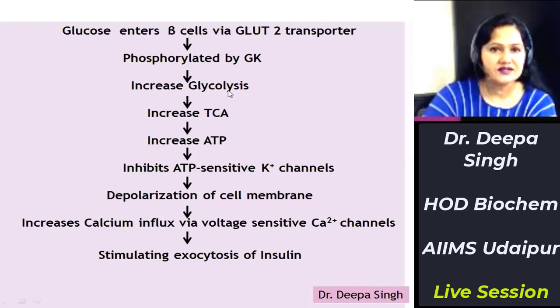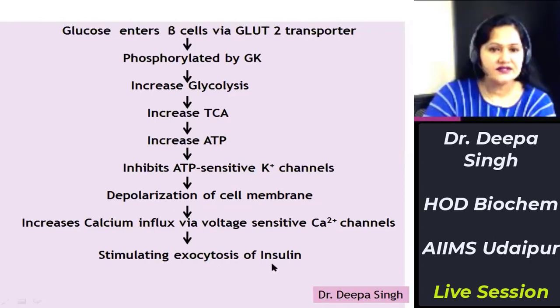There will be increased glycolysis, which will lead to increased TCA cycle, thus increased production of ATP. Once ATP is produced in increased amount, it will inhibit ATP sensitive K+ channels, causing depolarization of the cell membrane, resulting in calcium influx via voltage sensitive calcium channels and exocytosis of insulin. Thus, insulin is secreted in response to high blood glucose concentration.